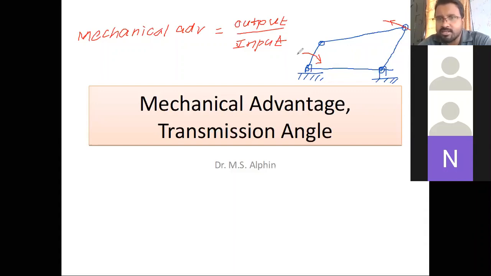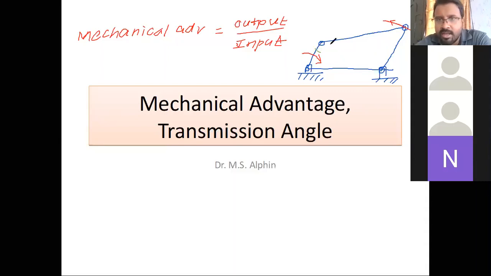During the cycle of this operation, the mechanical advantage, or the efficiency of the input and output linkages, changes periodically. That's why two angles are very important when we consider a four-bar mechanism.